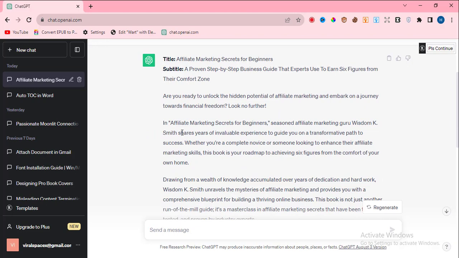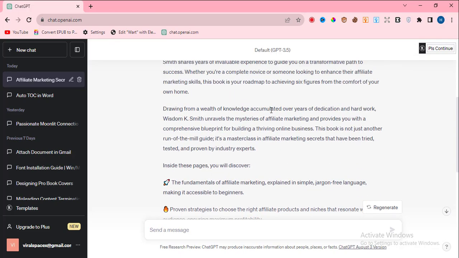Okay, let's read through this. In Affiliate Marketing Guide for Beginners, seasoned affiliate marketing guru Wisdom K shared years of invaluable experience to guide you on a transformative path to his success. Whether you are a complete novice or someone looking to enhance their affiliate marketing skills, this book is your roadmap to achieving six figures from the comfort of your own, drawing from the wealth of experience accumulated over years of dedication and hard work.